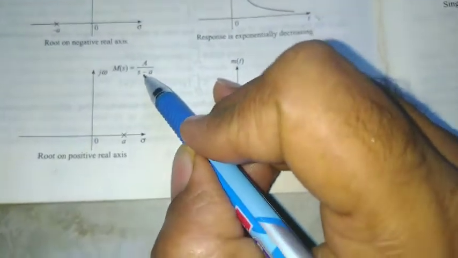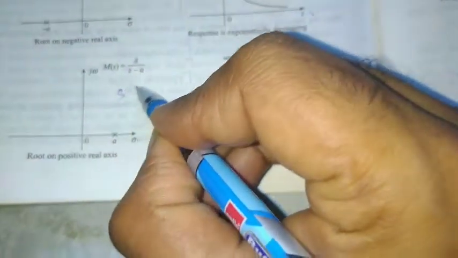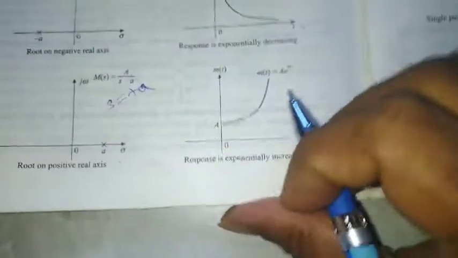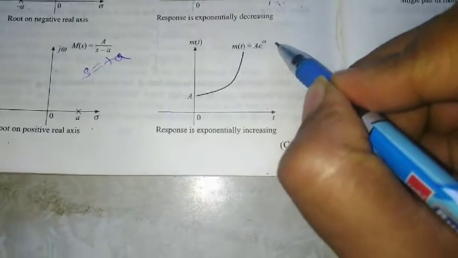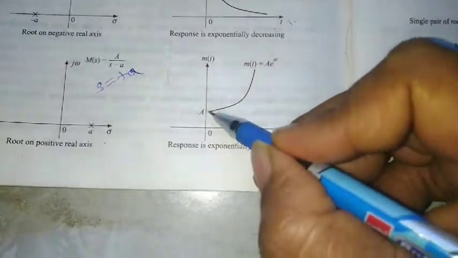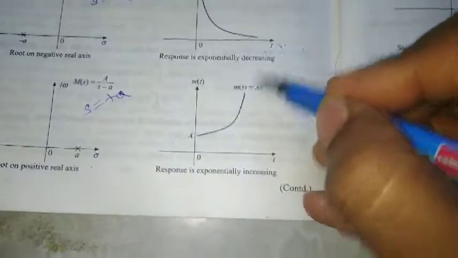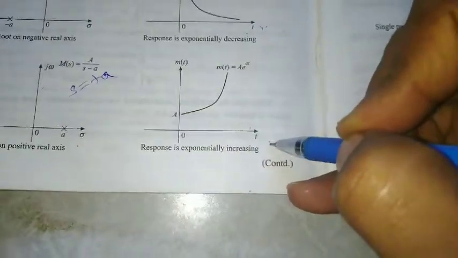Second condition: if the transfer function is a by s minus a, so s equals plus a, the root is on the right hand side of the s plane. The response is a e to the power of plus at, so it increases exponentially and goes to infinity as t tends to infinity. This case is unstable.